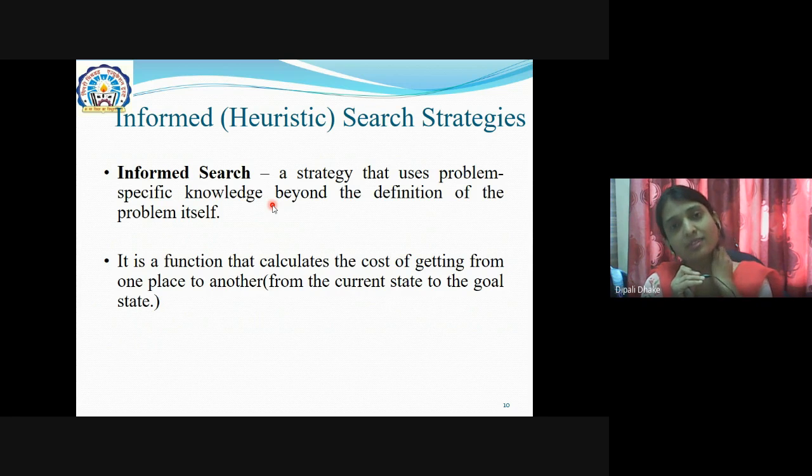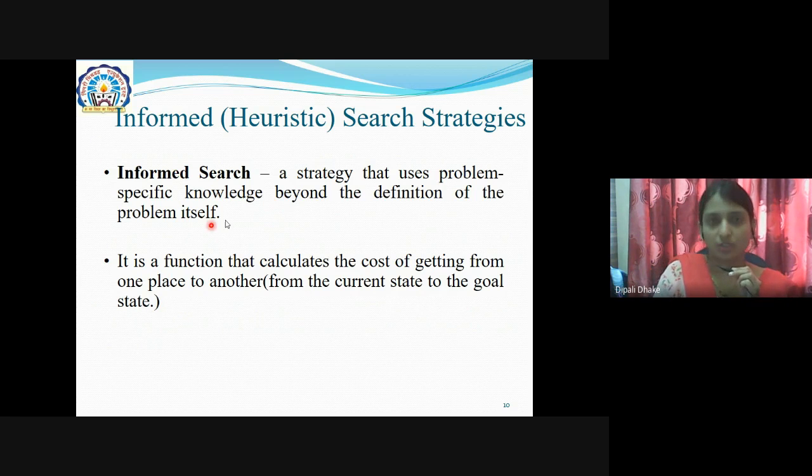Informed, or you can say the heuristic search strategy. Okay. So in short, what is the informed search? A strategy that uses the problem specific knowledge beyond the definition of the problem itself. Okay. So, in this search, the technique will not stop only on the problem definition. It will get the problem specific knowledge beyond the definition.